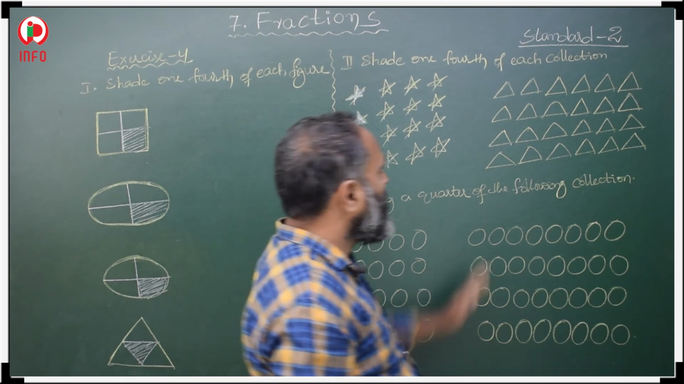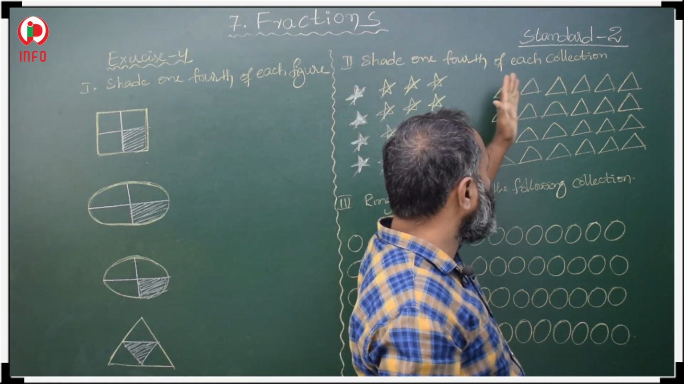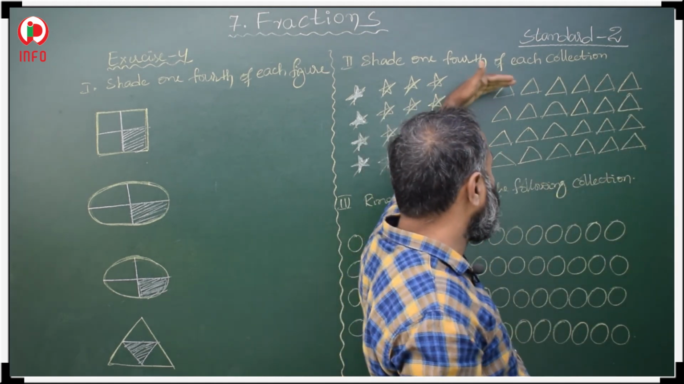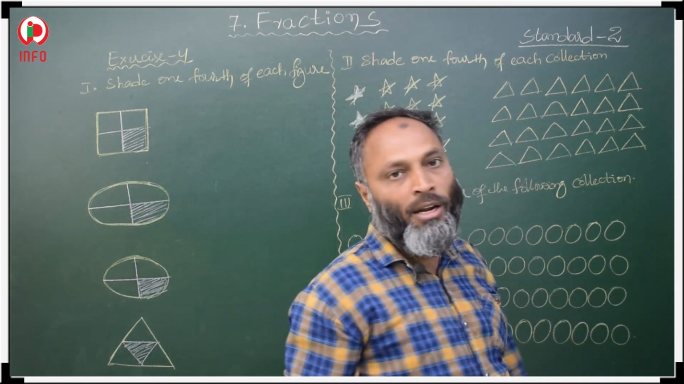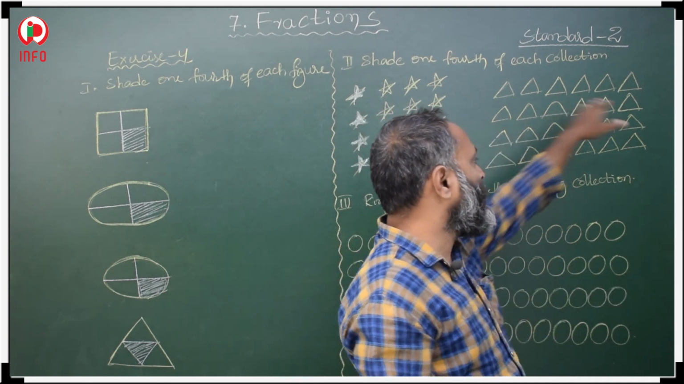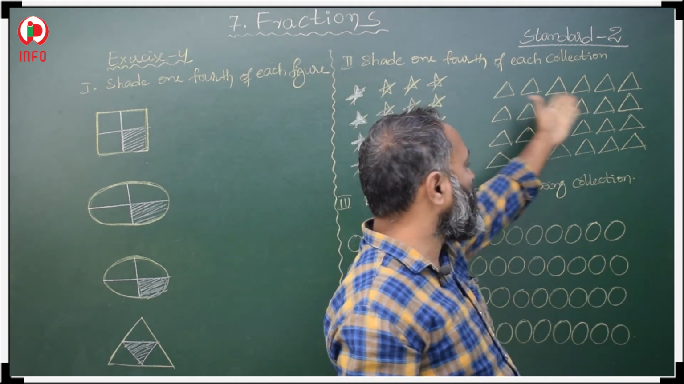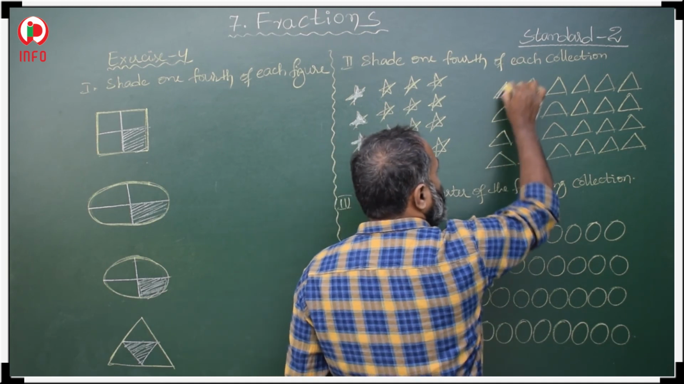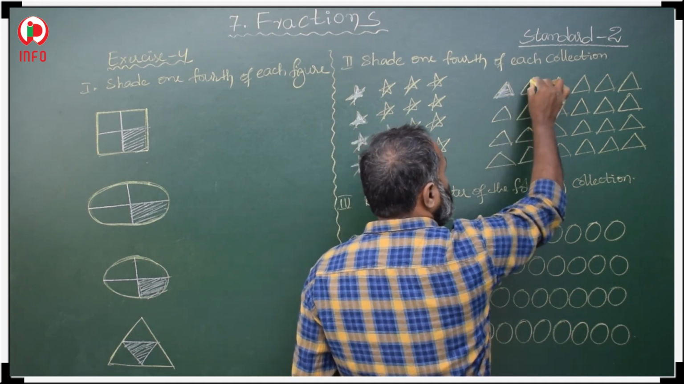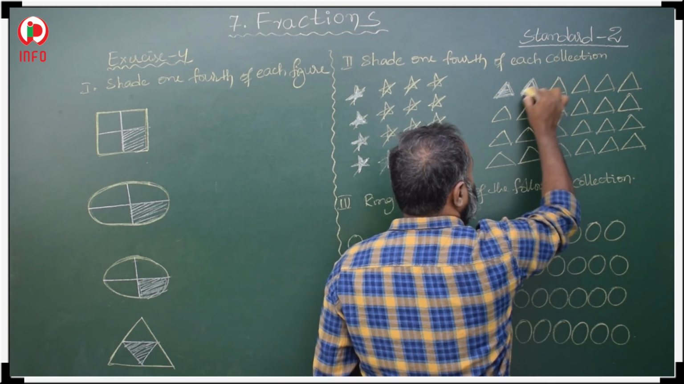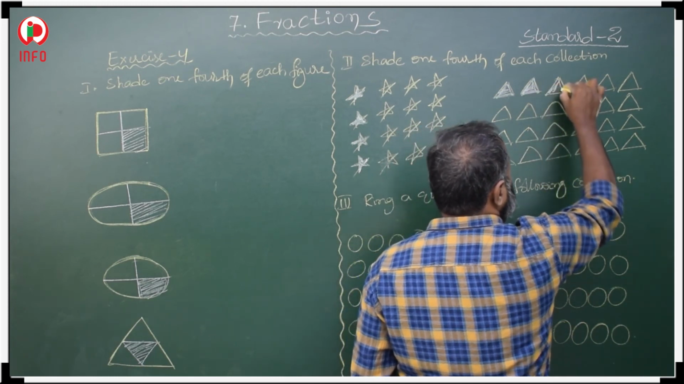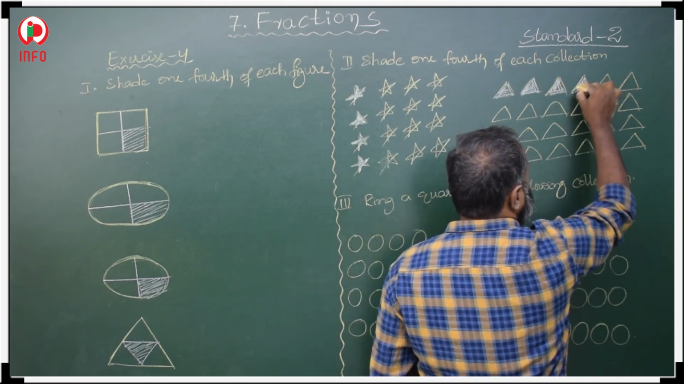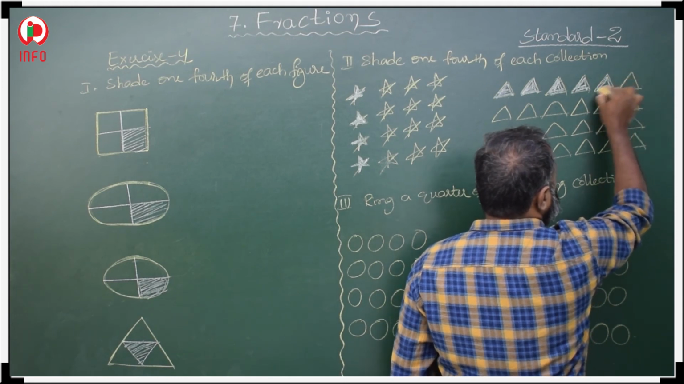Now, here are the triangles. 1, 2, 3, 4, 5, 6 in vertical and 1, 2, 3, 4, 4 in horizontal. Horizontally we have 4 rows. So, 1 row we have to shade, that represents 1/4. First we have to check whether the 1/4 is in a column or in a row. If it is in a column, then shade in a column. If it is in a row, then shade in a row. Okay.